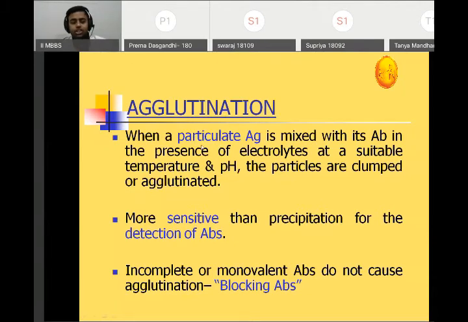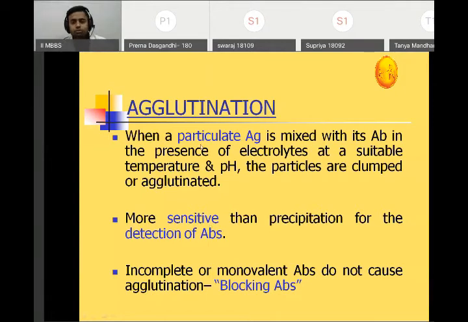Okay, here in agglutination it is a particulate antigen. When a particulate antigen is mixed with its antibody in the presence of electrolyte at a suitable temperature and pH, the particles are clumped or agglutinated. Here clumps or agglutinates form. Clumps are visible separately, whereas in precipitation it becomes sediment.